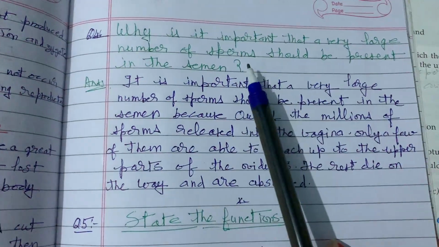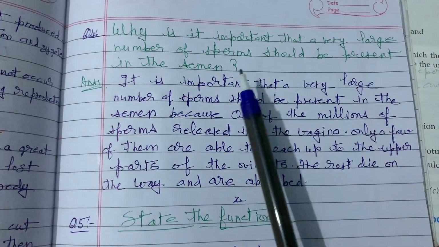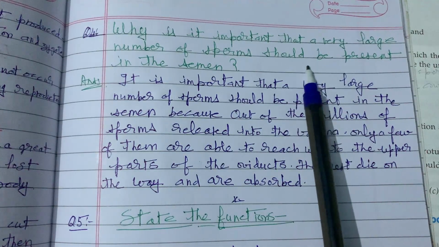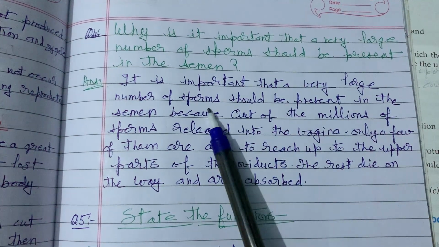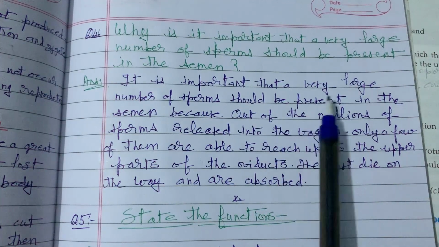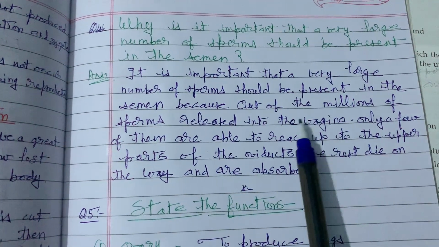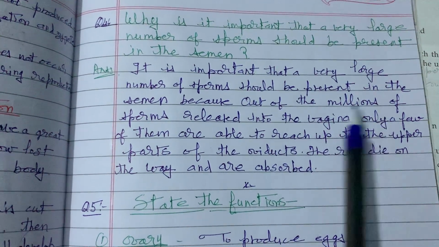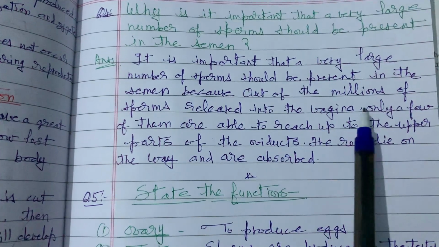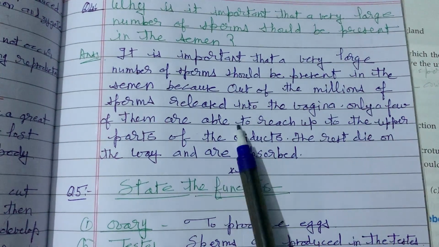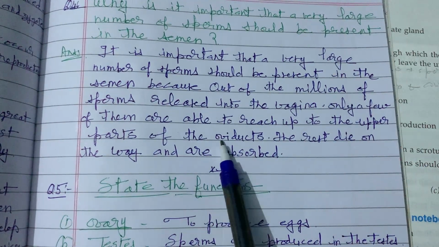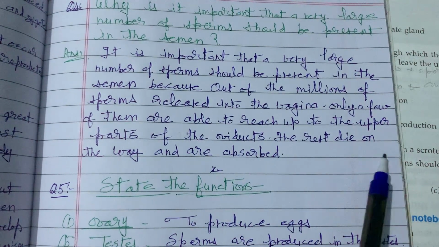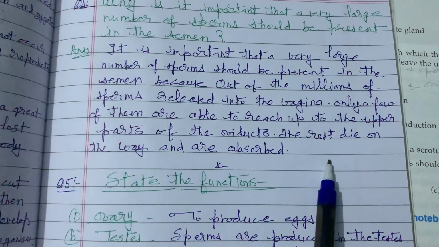Next one, why is it important that a very large number of sperms should be present in the semen? See, it is important that a very large number of sperms should be present in the semen because out of the millions of sperms released into the vagina, only a few of them are able to reach the upper part of the oviduct. The rest die on the way and are absorbed.